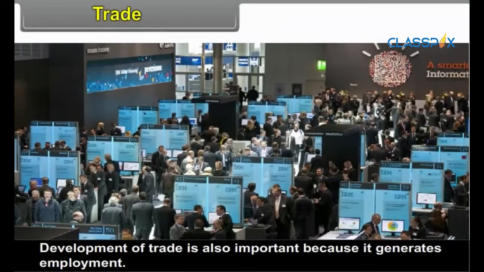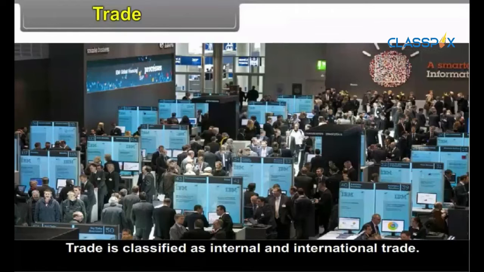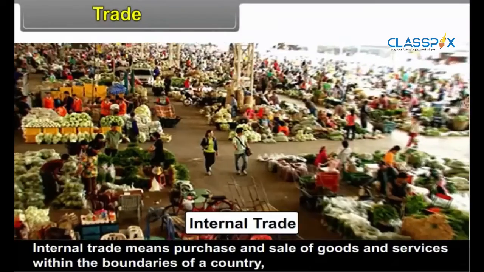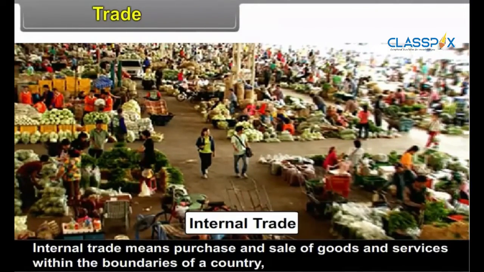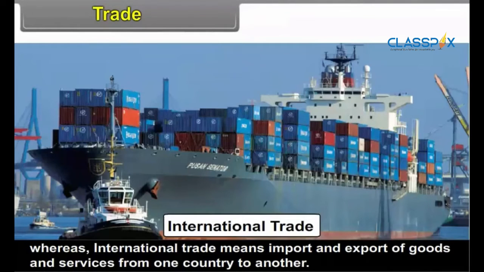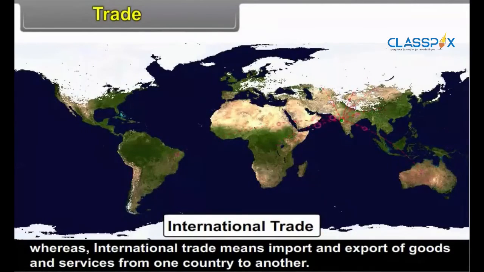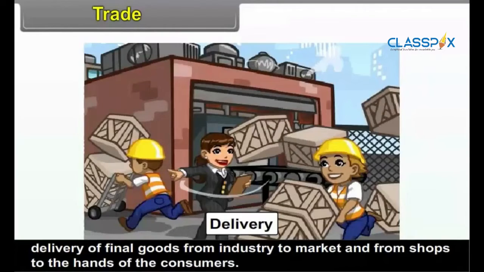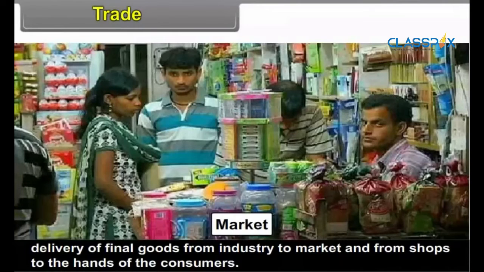Trade. Development of trade is also important because it generates employment. Trade is classified as internal and international trade. Internal trade means purchase and sale of goods and services within the boundaries of a country, whereas international trade means import and export of goods and services from one country to another. Trade is useful for exchange of commodities, supply of raw material, delivery of final goods from industry to the market and from shops to the hands of the consumers.